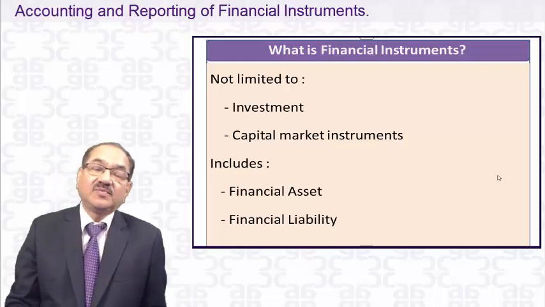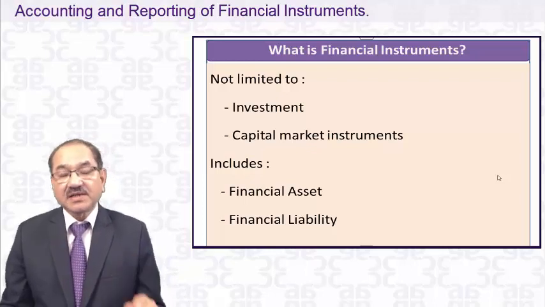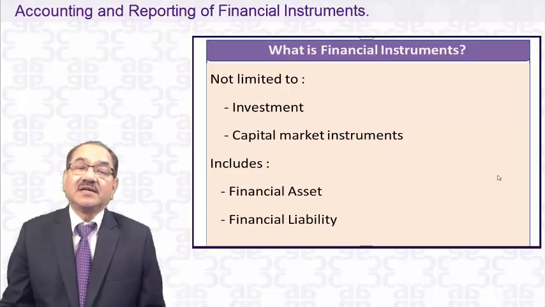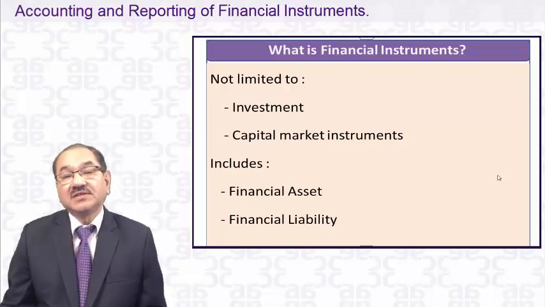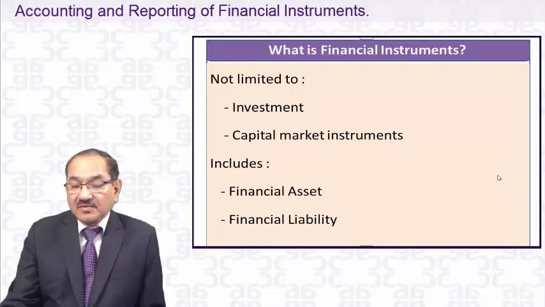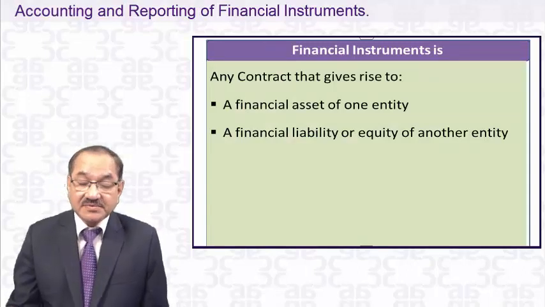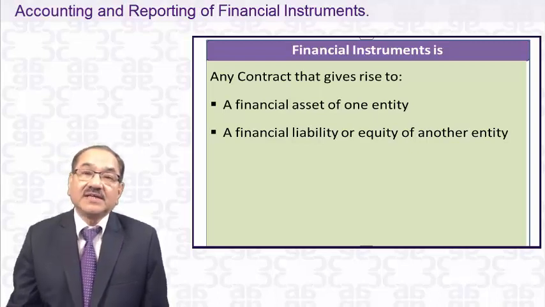Generally, when we talk about financial instruments, the picture that comes to your mind is an investment, some capital market instruments, something like shares, debentures, and so on. But in fact, students, it is not limited to that. A financial instrument includes financial assets and financial liabilities. Now, what is a financial asset? A financial instrument is any contract that gives rise to a financial asset of one entity and a financial liability or equity of another entity.